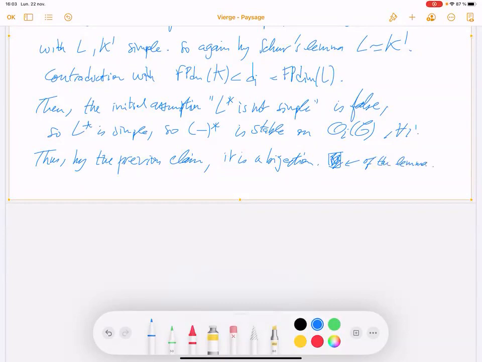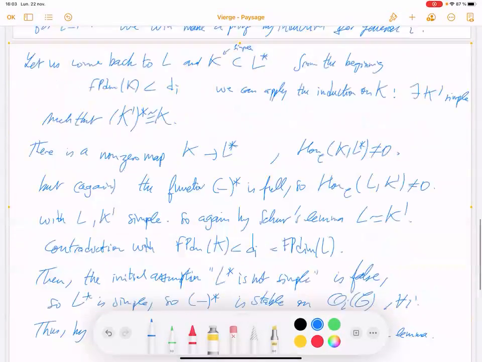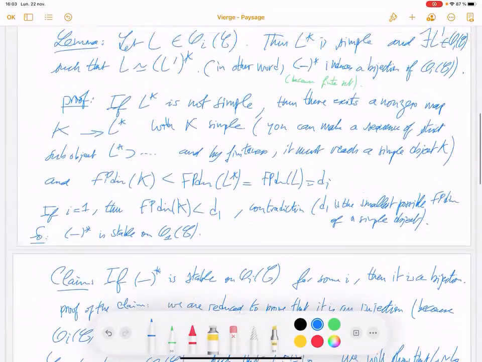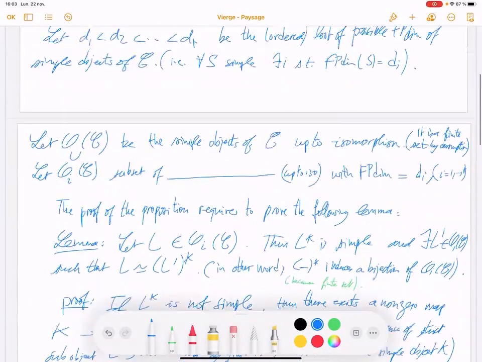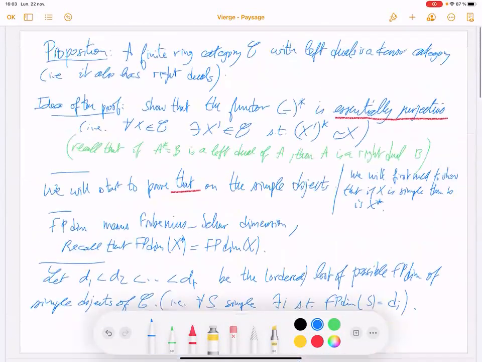Now we can come back to the proposition. What was the proposition? The existence of a left dual implies the existence of a right dual. So we need to prove that. This bijection, we need to prove it's essentially surjective.